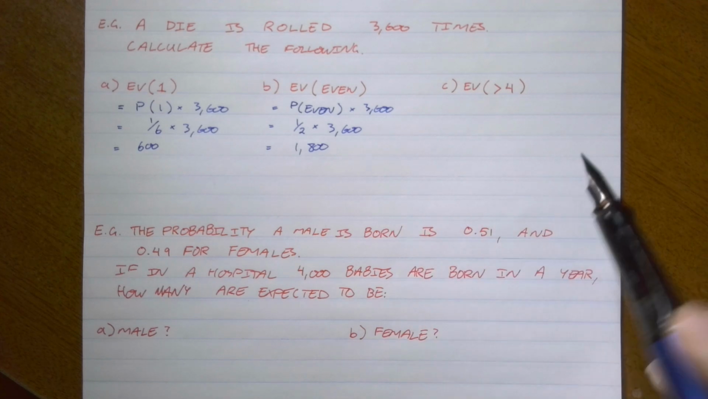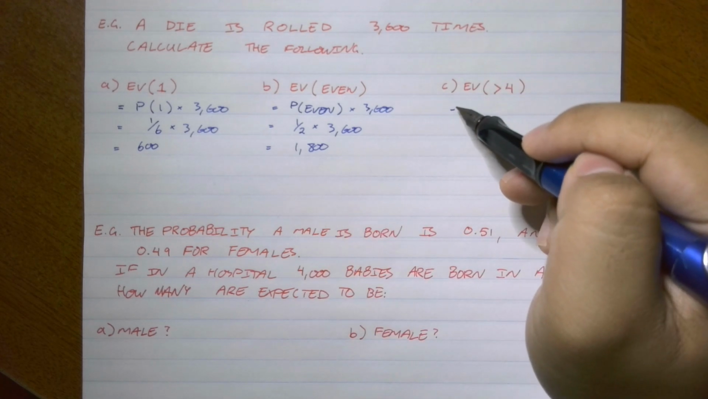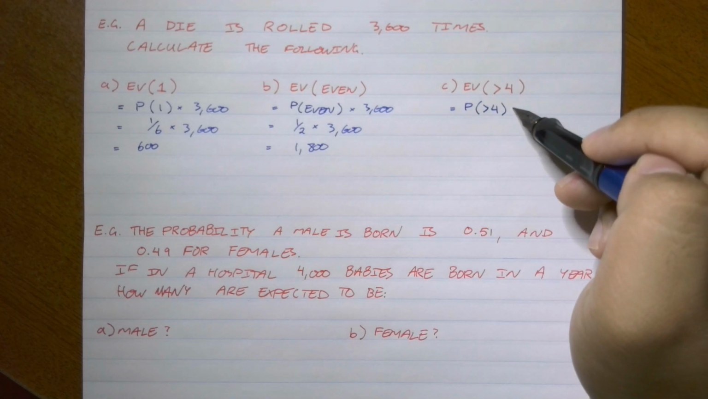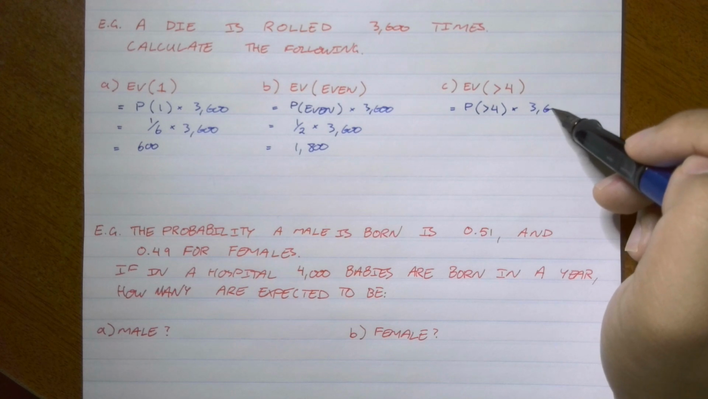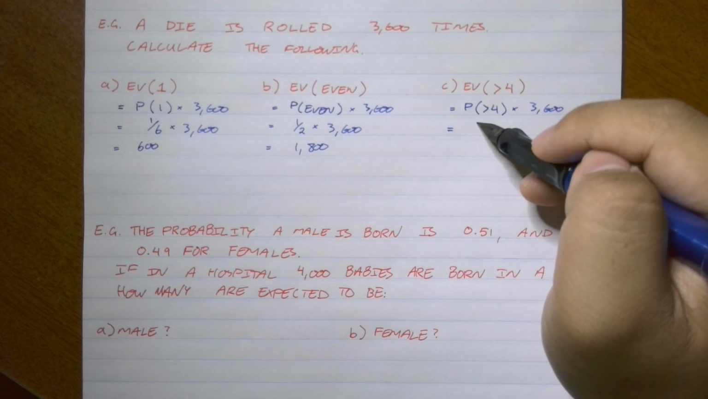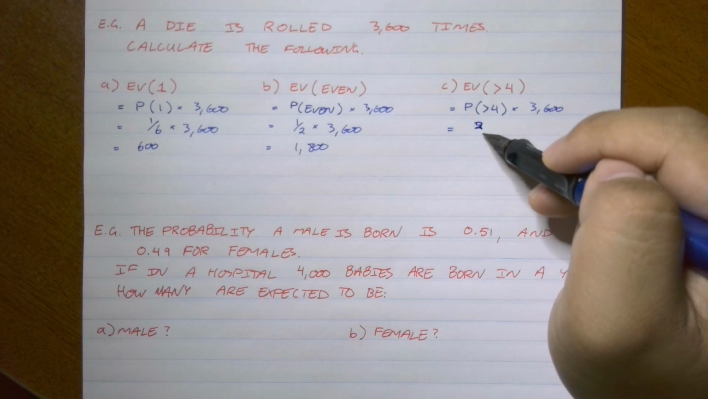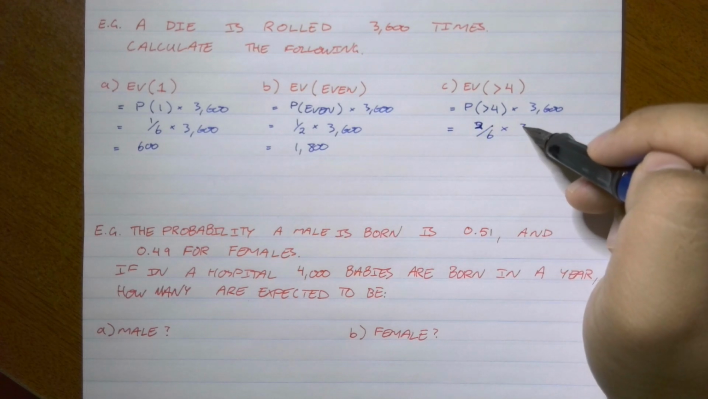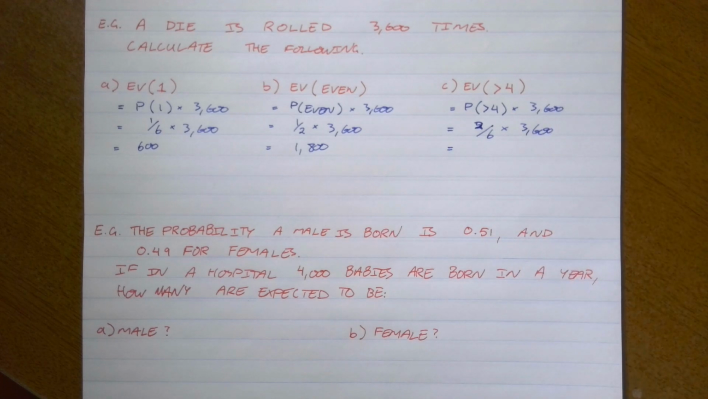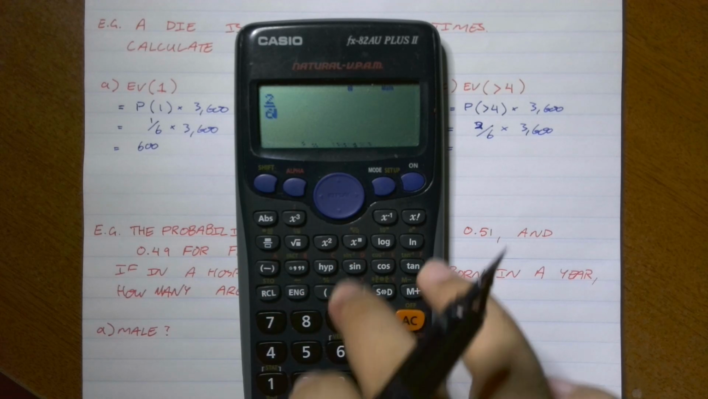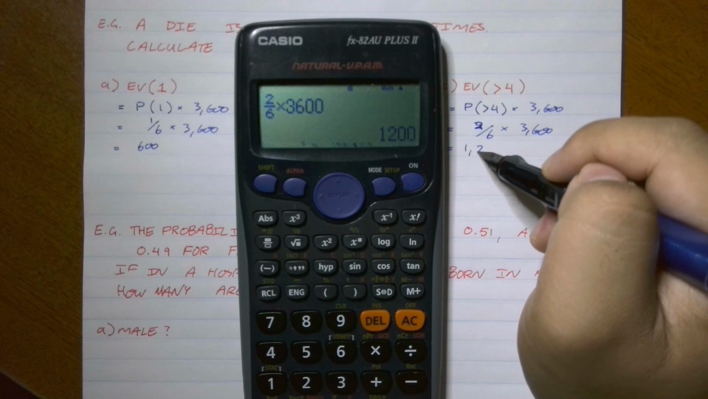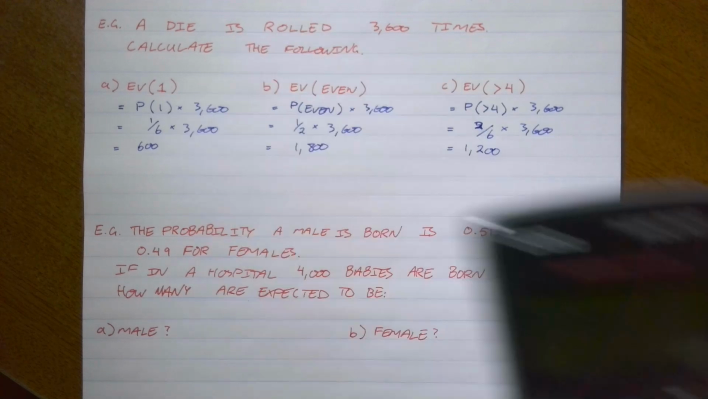The expected value of getting a number greater than 4: well, the numbers greater than 4 are 5 and 6. So that is 2 outcomes out of 6. So the probability of greater than 4 times 3,600, we can calculate this to be 2 out of 6 times 3,600. That gives us 1,200 times.